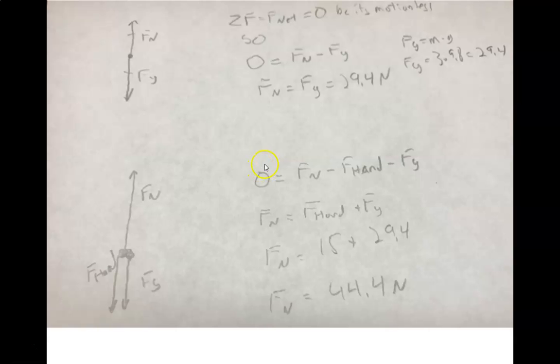So the sum of the forces equals 0. Because of that, 0 equals Fn, which is positive because it's up, minus F hand minus Fg. Plugging in for the force of the hand, which is 15, and 29.4, which is the force of gravity we calculated before, we get that the normal force equals 44.4. So basically, this normal force has to cancel out the 2 downward forces. So that makes enough sense.